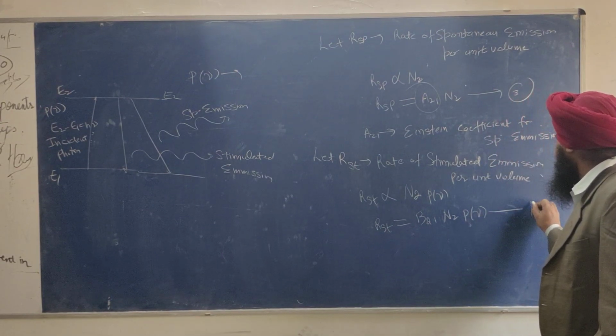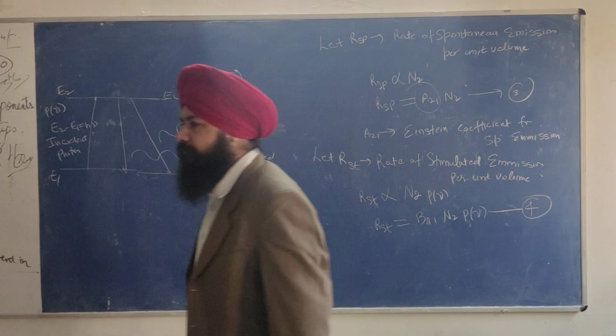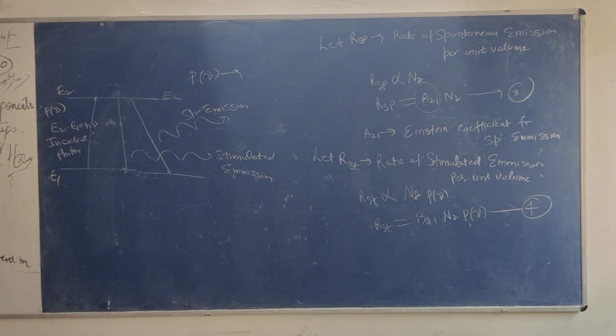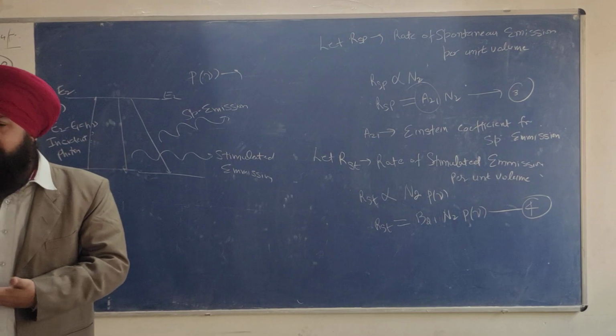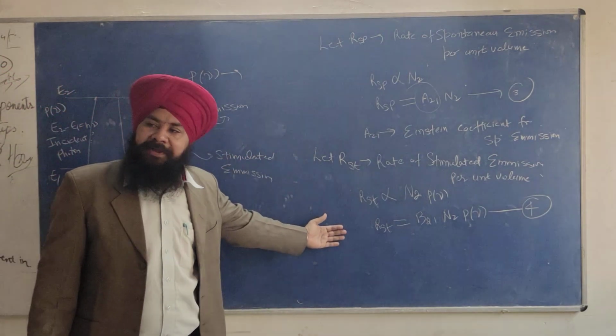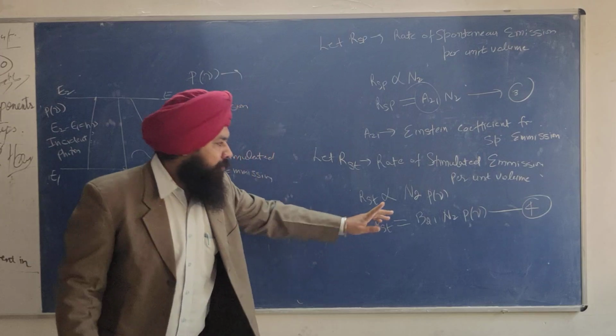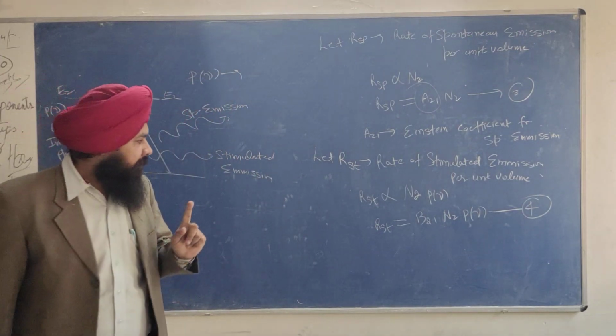Give it equation number 4. You need not cram the things; just try to grasp the concept and automatically the things will be quite easy.